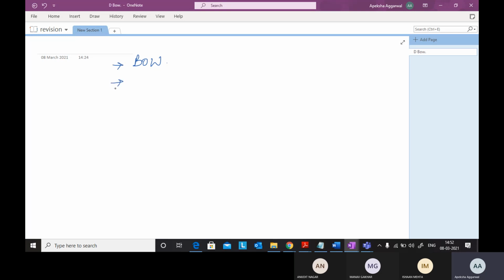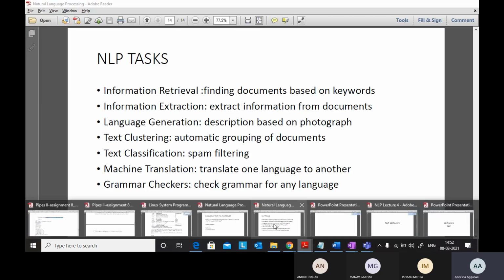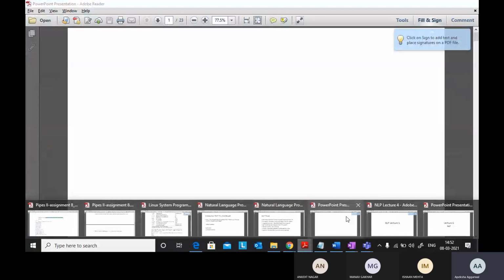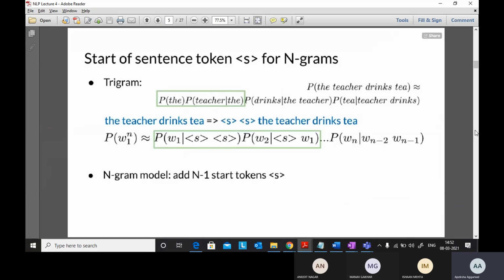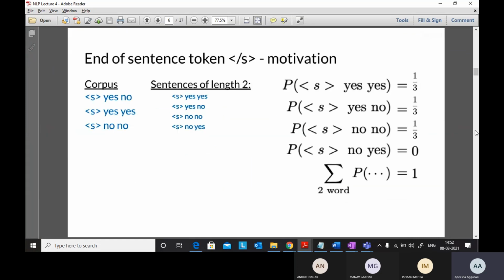Second, we have also seen n-grams. This is lecture 5. So in n-grams, we divide a sentence into subgroups. If I talk about unigram, the count of one word is considered. The problem with bag of words was that only the count of each and every word was considered; context was not considered, its semantic meaning was not considered.